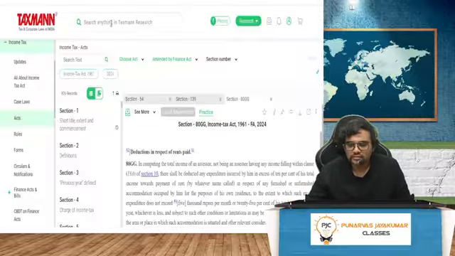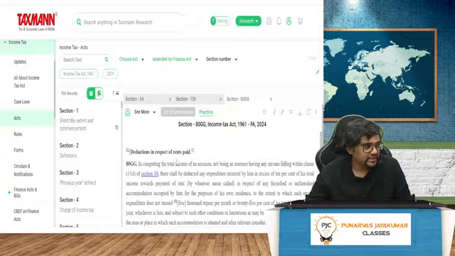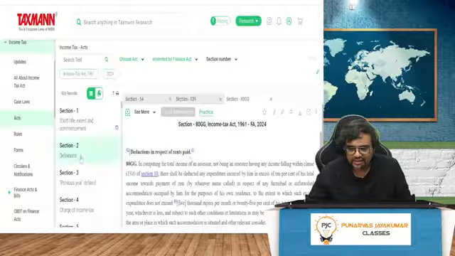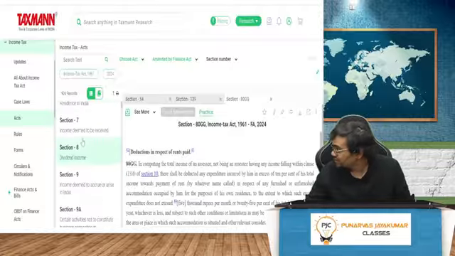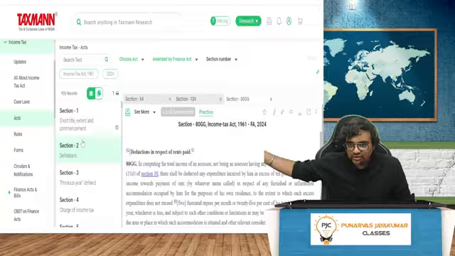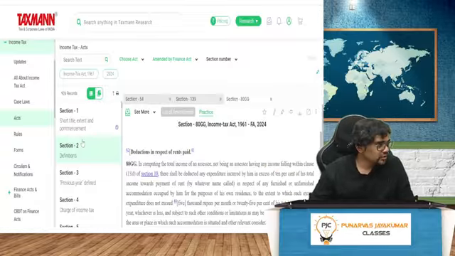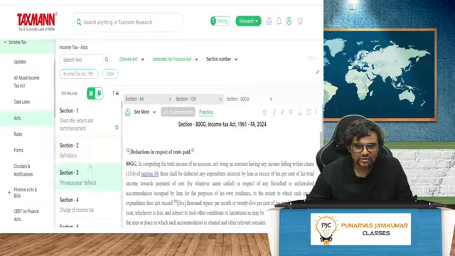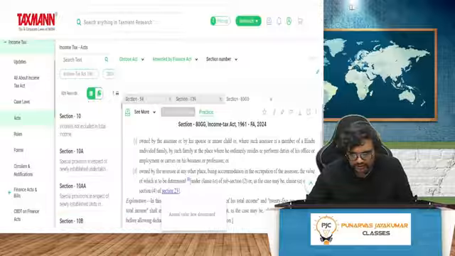So we will be starting the classes for the May and November 25 attempt. Basically, the entire income tax, direct taxes, whatever it is, we'll be doing. You can see the screen. Online people, I hope it's audible and you're able to see the screen. If there's any issue, let me know. All right, guys, let's begin.